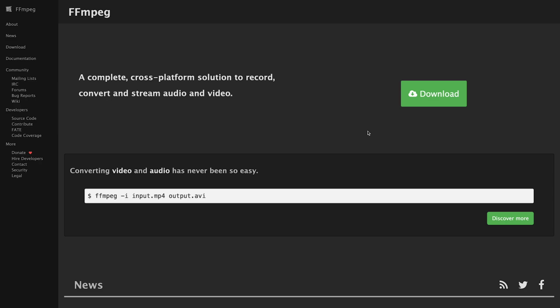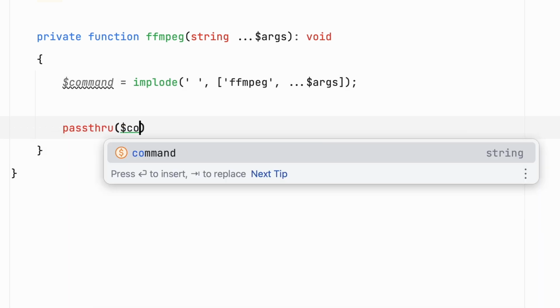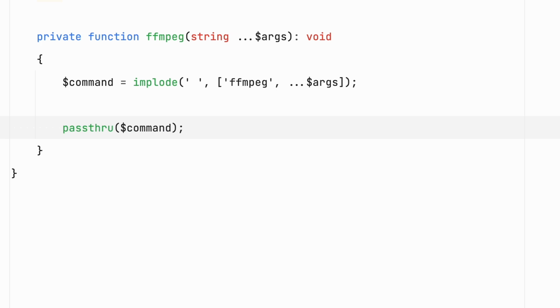I knew FFmpeg was the tool to use, so I wrapped it in PHP. I actually wanted to use an existing PHP package that wraps around FFmpeg, but it didn't support the command that Stack Overflow told me to use, so I just wrote it myself. In the end, it's just PHP calling a command line function with the right arguments, so it's not very complex.